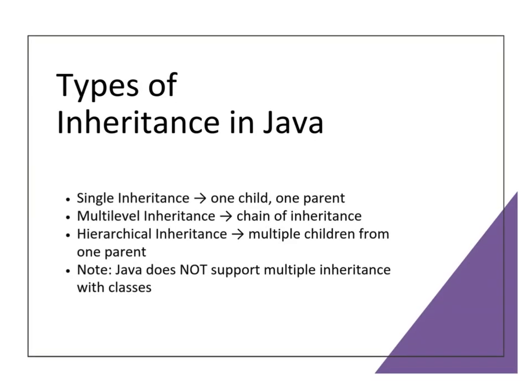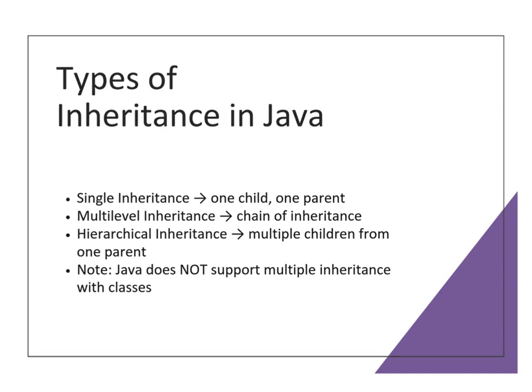There are three main types of inheritance in Java. First, single inheritance, one child class inherits from one parent. Second, multi-level inheritance, a chain where a class inherits from a class, which inherits from another class. Third, hierarchical inheritance, multiple child classes inherit from the same parent class. Note that Java does not support multiple inheritance using classes directly, but interfaces can achieve that.